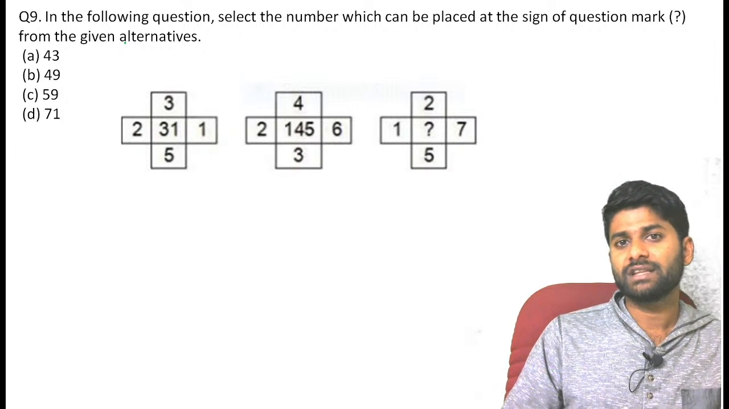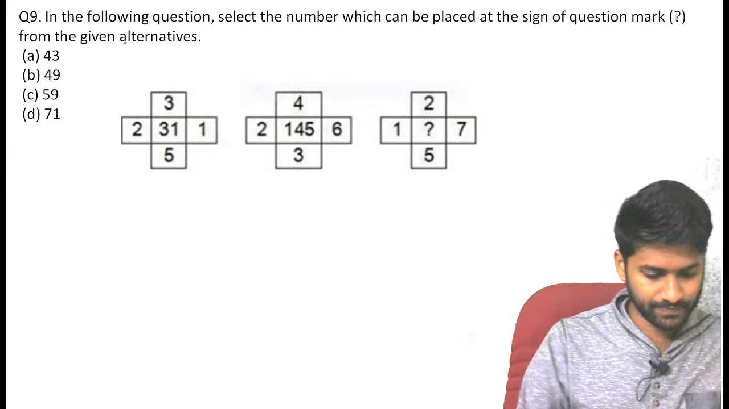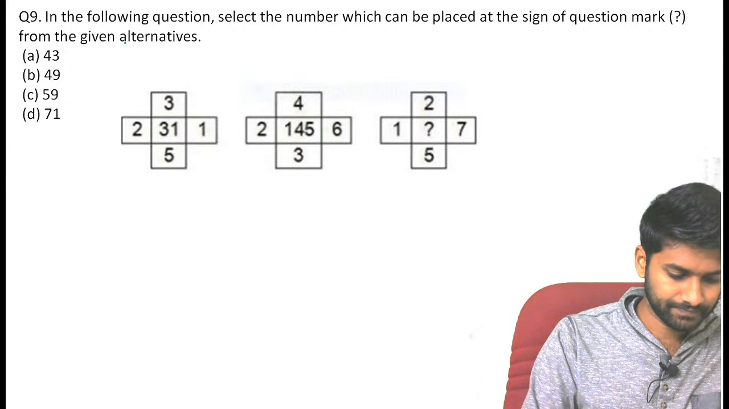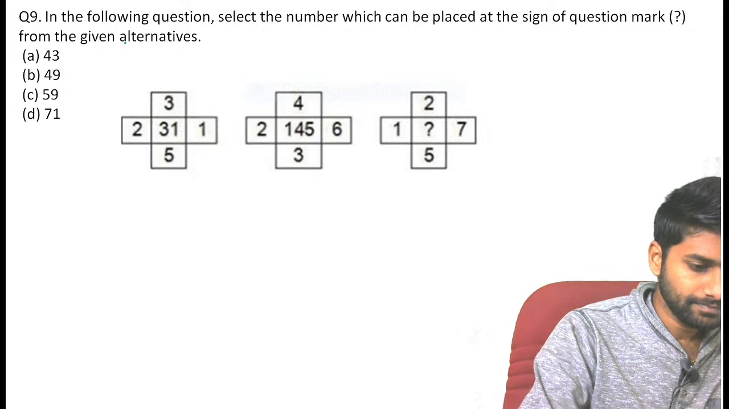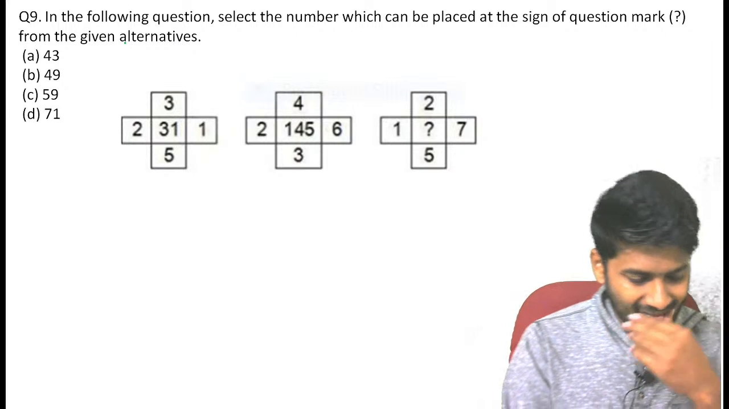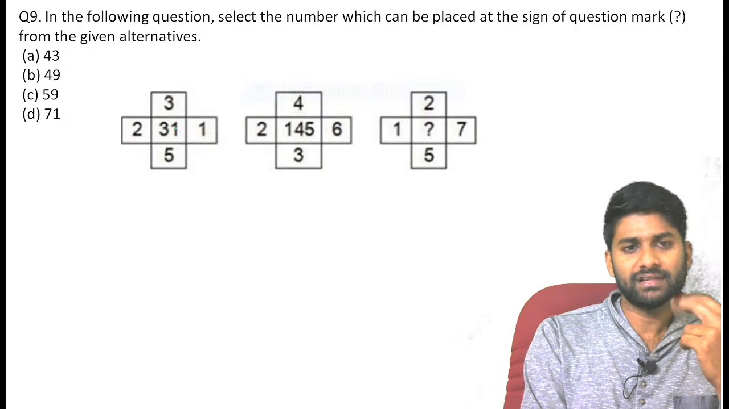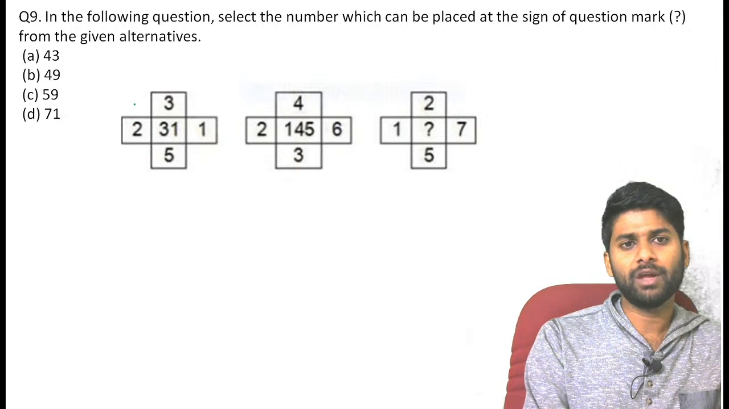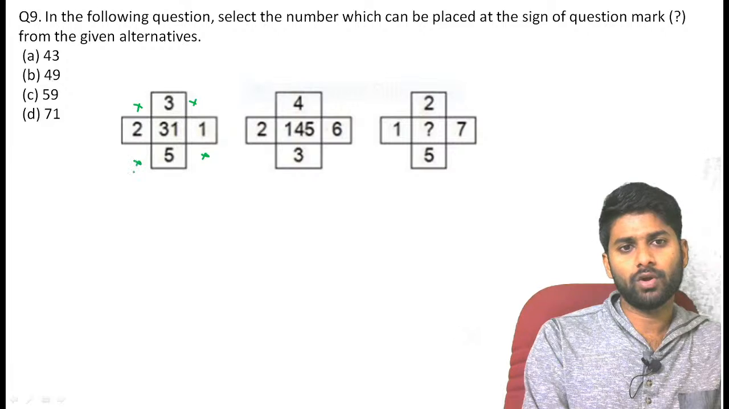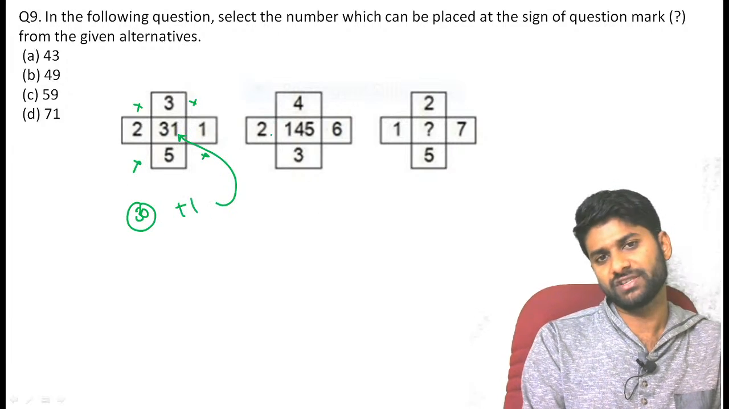So in the following question, select the number which can be replaced as the sign of the question mark, and find it from the given alternatives. What is the answer we can get? Now see, we have a 31 here, but see guys, 2 3s are 6, 6 1s are 6, 6 5s are 30, 30 plus 1 is equal to 31, guys. Multiply all the boxes, you get the resultant 30, 30 plus 1 is equal to 31. Same, you just try for this one.